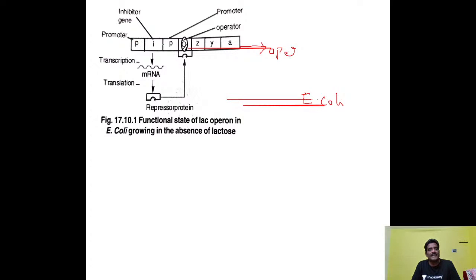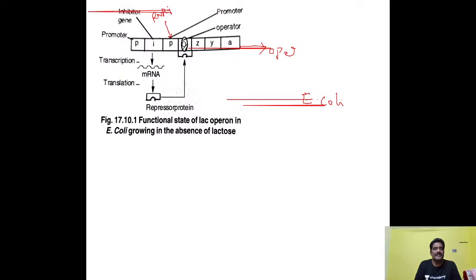So the operon is nothing but DNA consisting of genes, polycistronic DNA. So this is a promoter, two promoter regions. This is the inhibitor gene, and Z, Y, A are the structural genes. These are all structural genes. So what is the importance of the promoter gene? The promoter gene is very important, with which RNA polymerase binds.